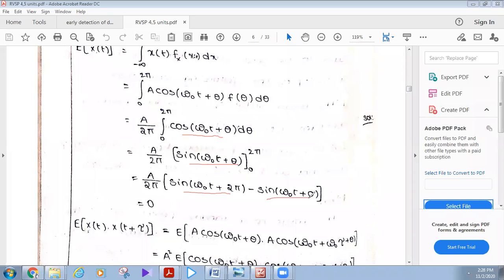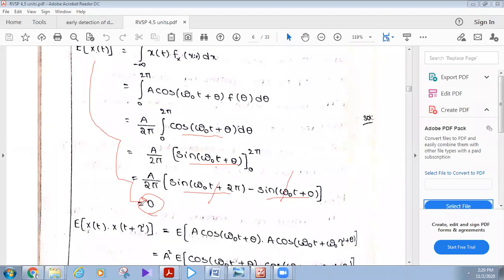Okay, thank you. This is sin theta, and here also it is sin omega naught t plus theta at 0. Both are cancelled, and we will get 0 here. That means E of x of t is equal to 0. That means the mean value is equal to 0, which is a constant value.